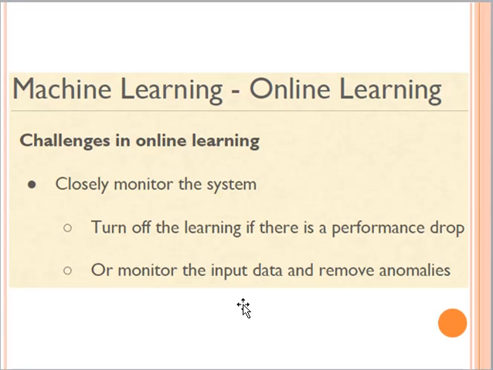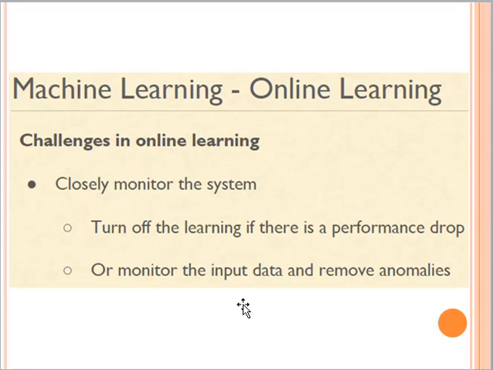What you can do is turn off the learning if there is a performance drop, or monitor the input data and remove anomalies, right? These are the two precautionary measures which you can perform in order to protect your system, or in order to improve its performance.